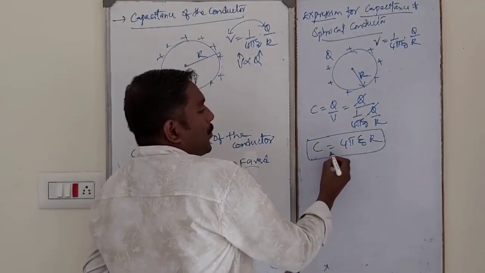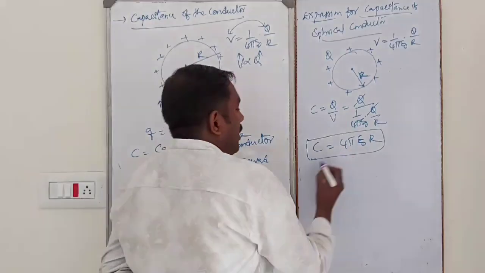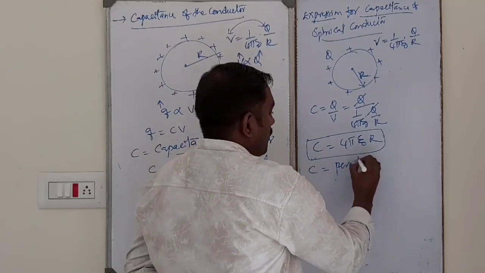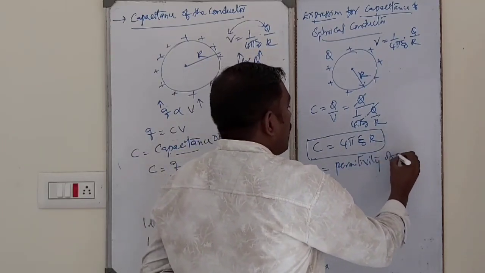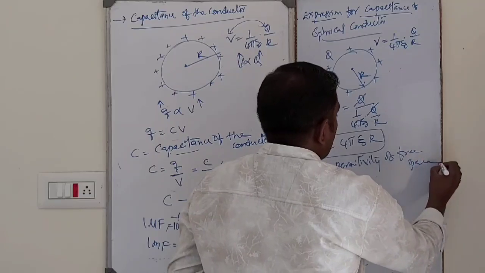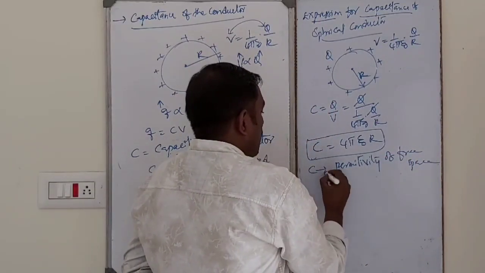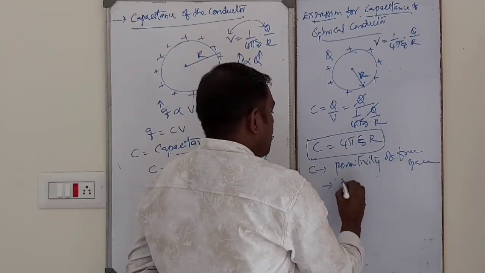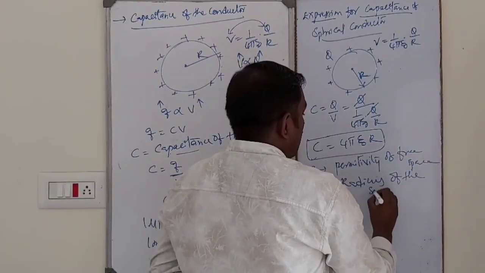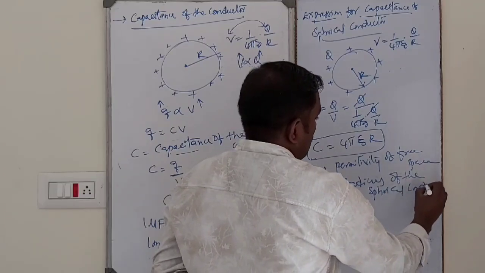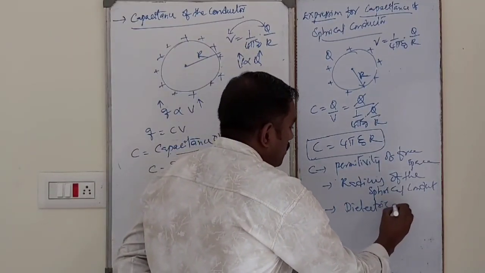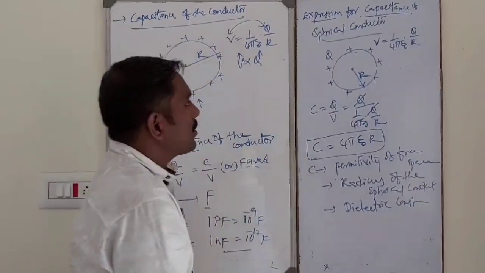So capacitance of a spherical conductor depends upon what factors? Capacitance of spherical conductor depends upon the permittivity of free space, the second one is the radius of the spherical conductor, and the next one is the dielectric constant surrounding the conductor.